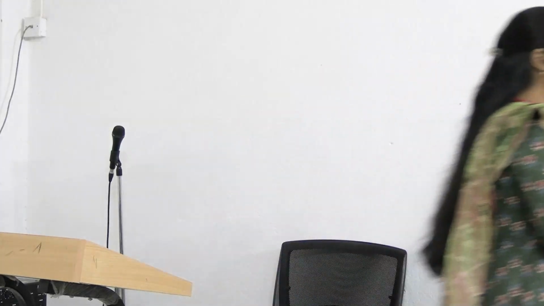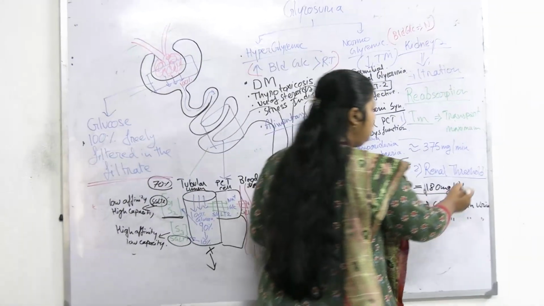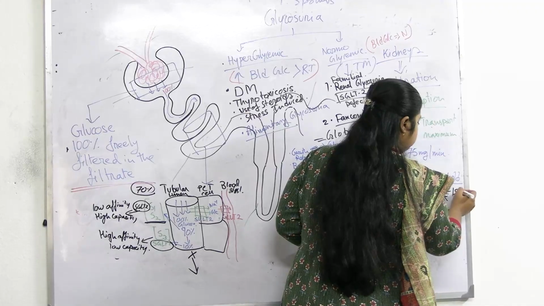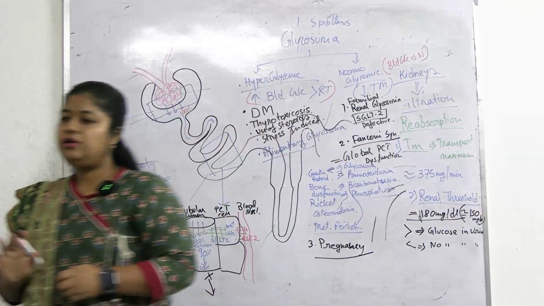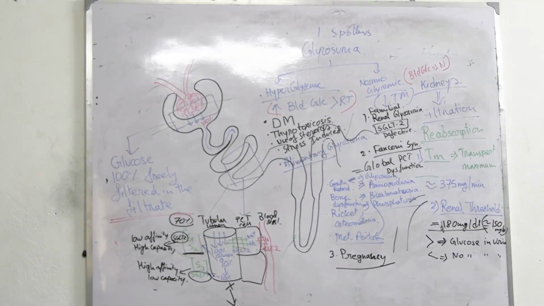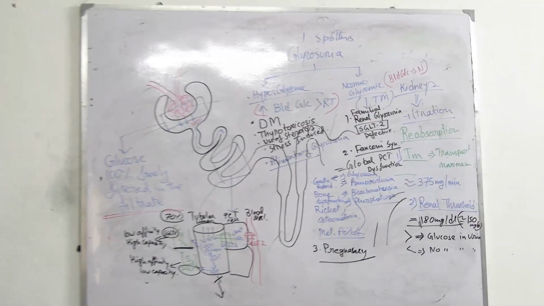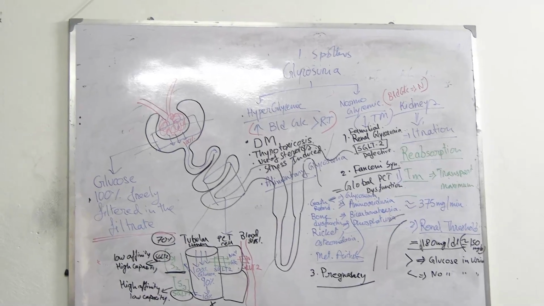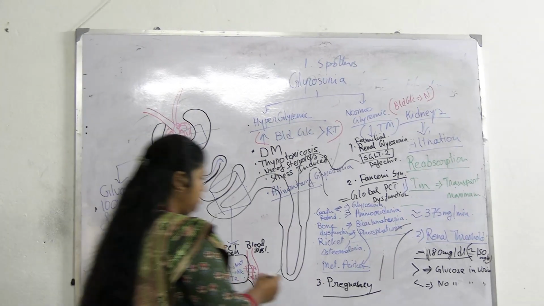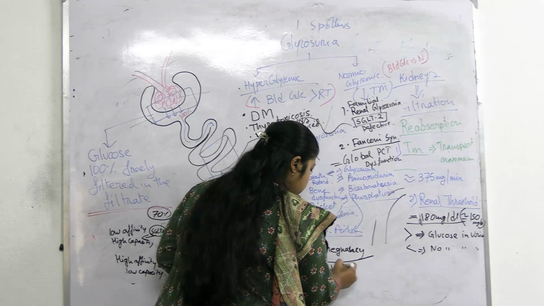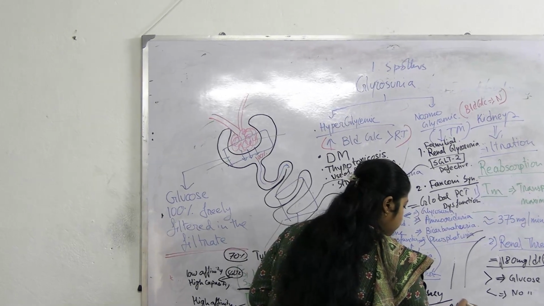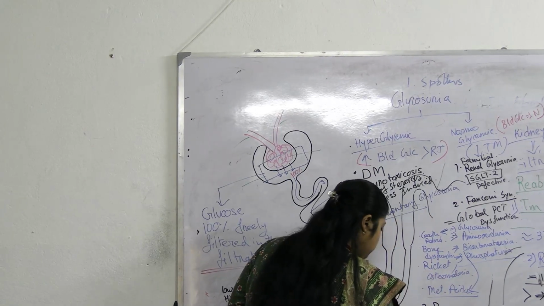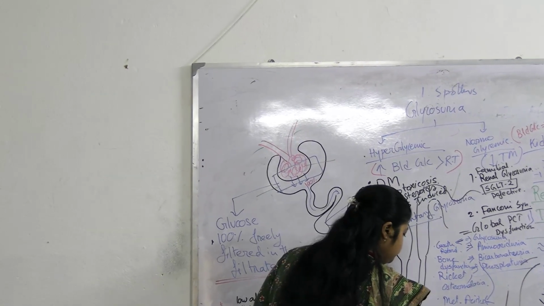For a pregnant woman, renal threshold comes down to around 150 milligram per dl. It is not mandatory, but it is seen. Their renal threshold comes down as GFR is increased. So the basic thing is decreased TM, decreased renal threshold, increased GFR, though blood glucose is normal.